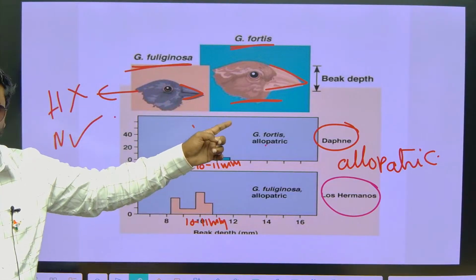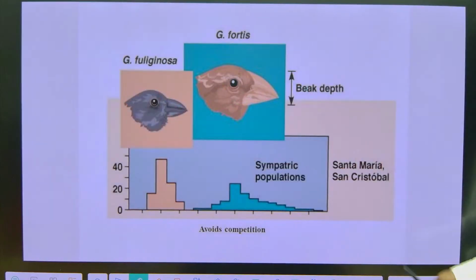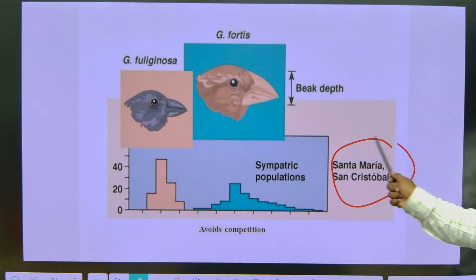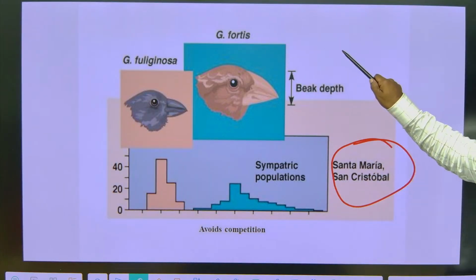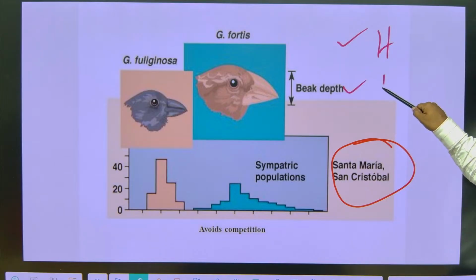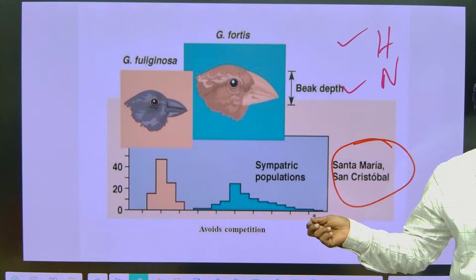Now what we have done, we kept both the species on the same island, Santa Maria San Cristobal Island. Now what is the same? Habitat is the same and niche is also the same. Correct na? Then obviously it leads to competition.